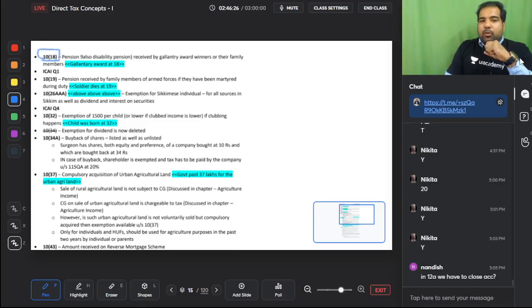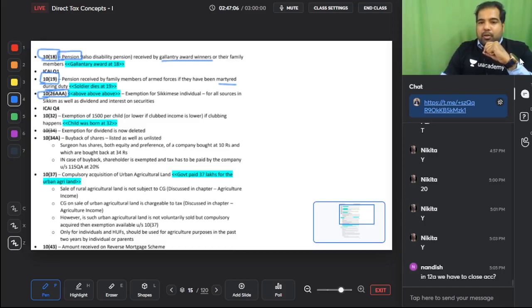If you're a gallantry award winner, guys, gallantry award winner means you're some bravery award winner. And if your family is getting some pension, then that will be exempt because they don't want to tax those people. Gallantry award people getting pension. And unfortunately, at 19 years, people lose their life on the border, guys. Right now, in Ukraine and Russia, a lot of people unfortunately are losing their lives. Same thing happens on Indian borders also. At the age of 19, people lose their lives. And in that case, if your family gets some pension, if you are martyred on duty, then in that case, that will also be exempt. So that is 18 and 19, both have a bravery angle to it.